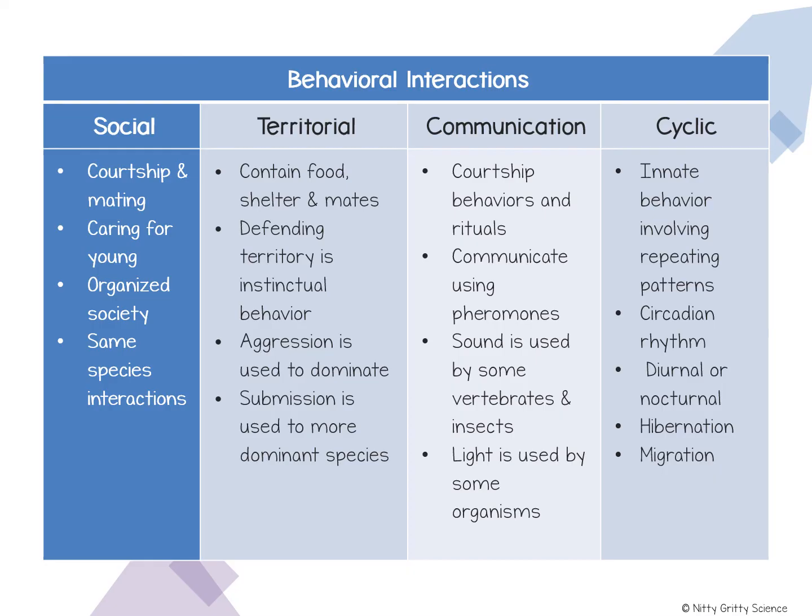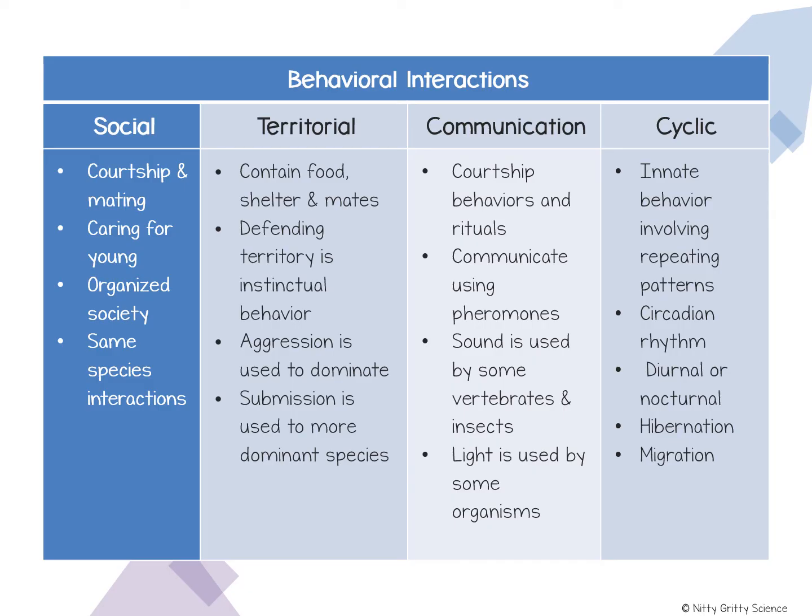Animals also communicate with a chemical sense. A chemical scent released by one animal that affects the behavior of another animal of the same species is called a pheromone. You may have seen a cat spraying a tree. This scent he leaves contains pheromones, which lets other cats know that this is his territory.